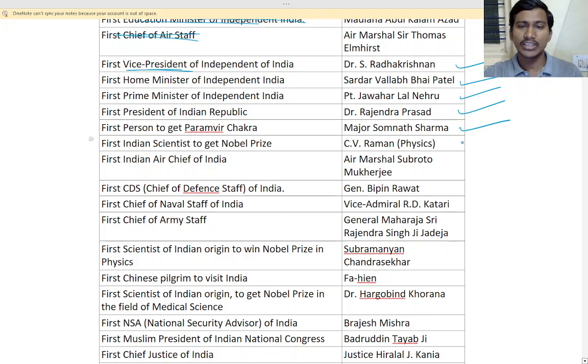This is important. Okay. So first person to get Param Vir Chakra. Param Vir Chakra is given in what? That is a Gallantry Award, isn't it? Yes. So during wartime, in the military. So first Indian scientist to get Nobel Prize. Who was it? C.V. Raman in physics.